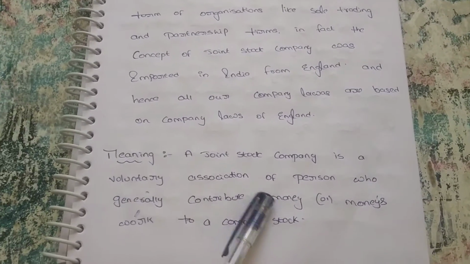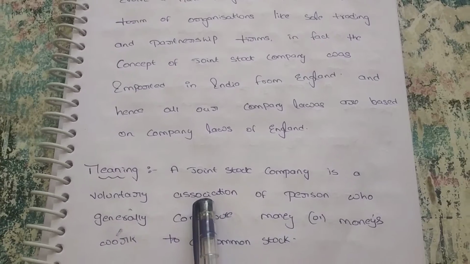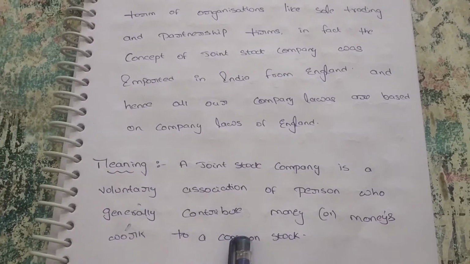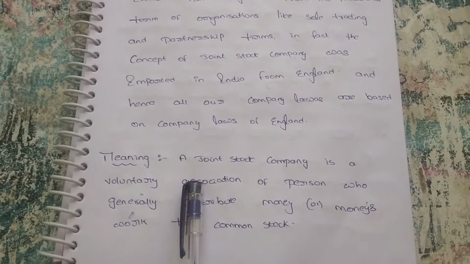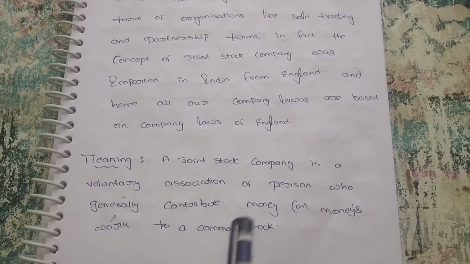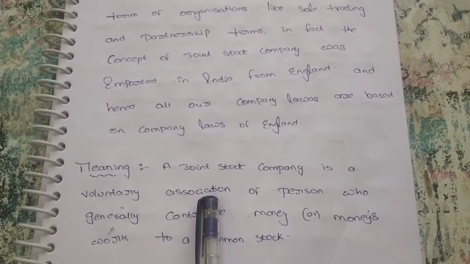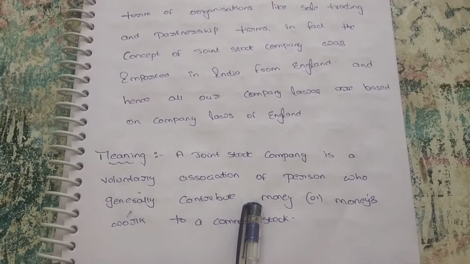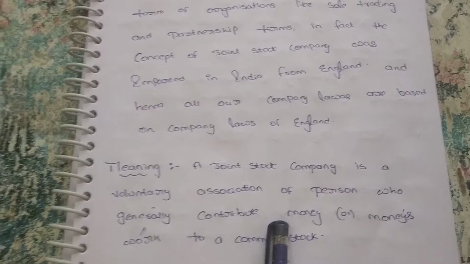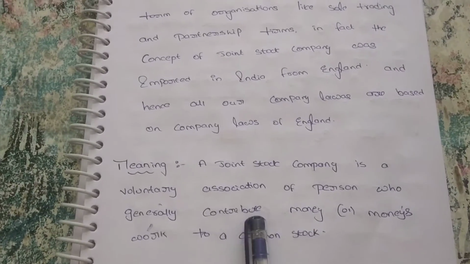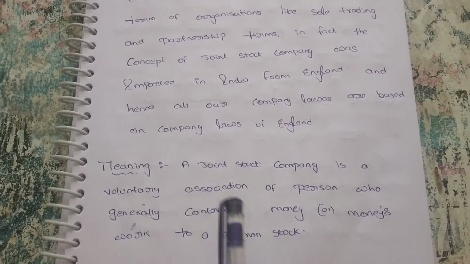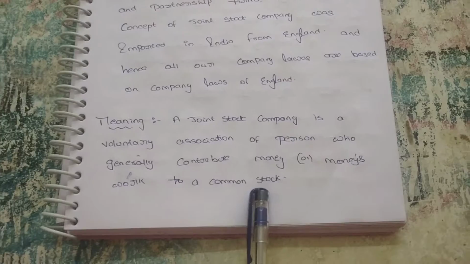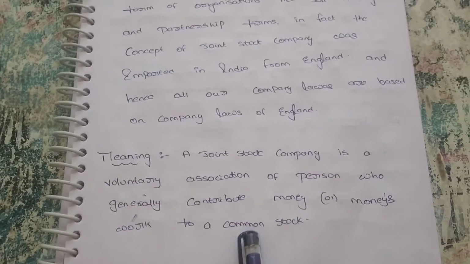Next, meaning. A joint stock company is a voluntary association of persons who generally contribute money or money's worth to a common stock. It is a voluntary association, not any force. Voluntarily they contribute their money and start their business. Money's worth means something equal in worth to money, like goodwill contributed in place of capital. Common stock means for a common objective.